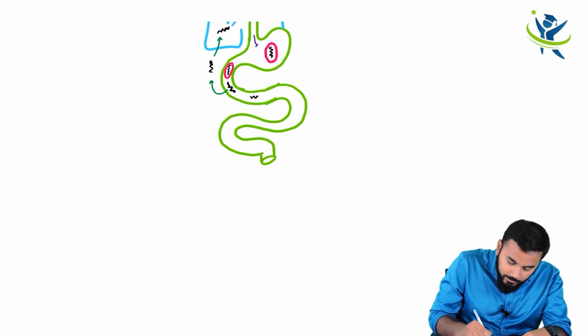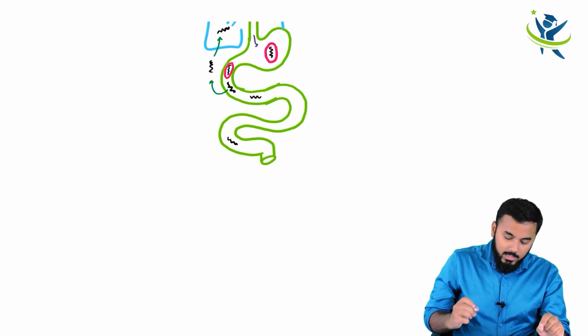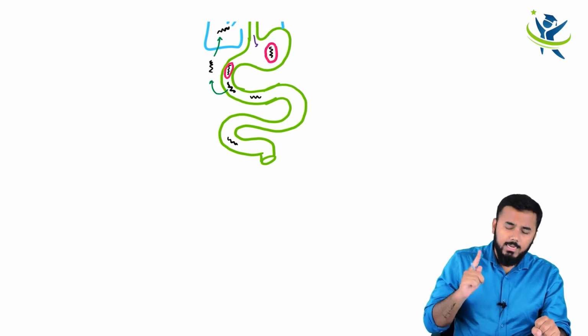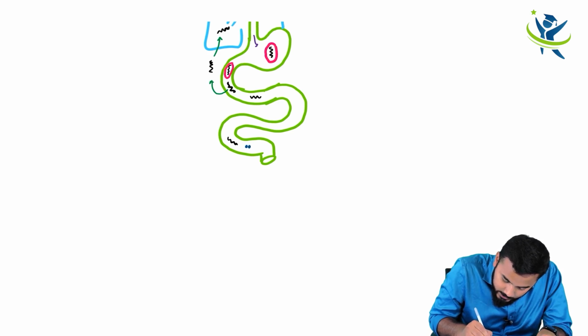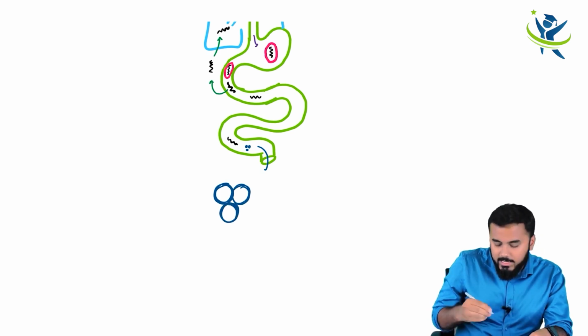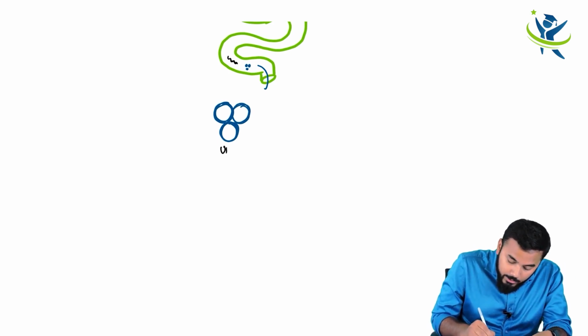Now from here, the larva will reach till the anus. After reaching the anus, what will happen? This larva is going to release eggs. I am going to draw those eggs down. So these are the tiny eggs that are released by the larva. Now the egg inside is empty. Why? Because such eggs are called unembryonated eggs.